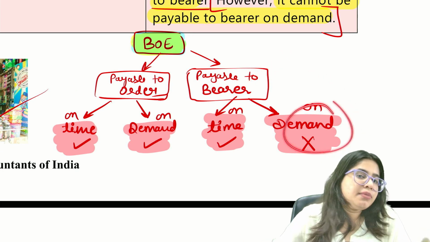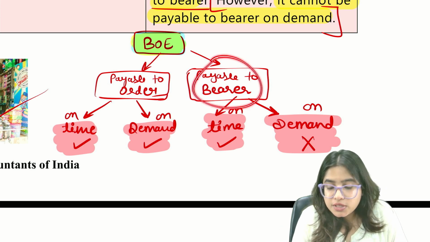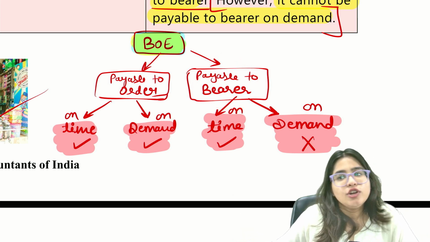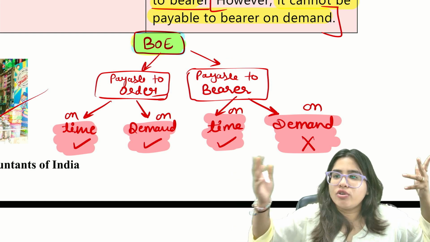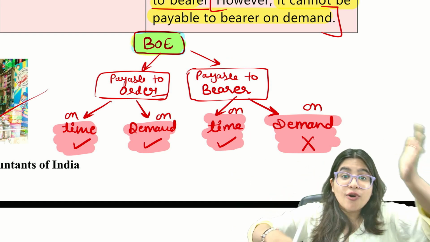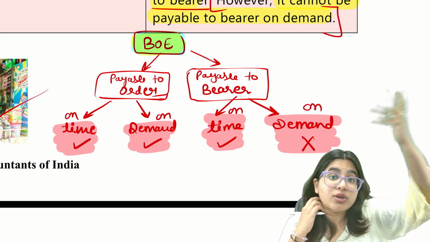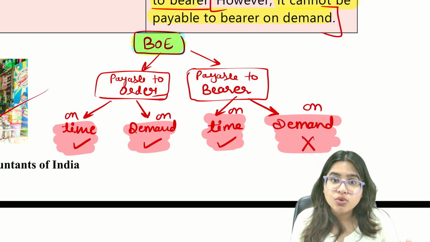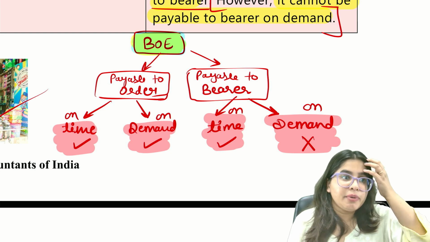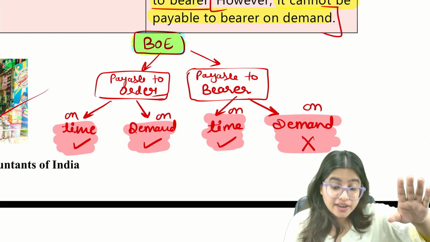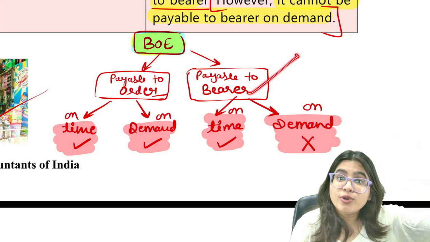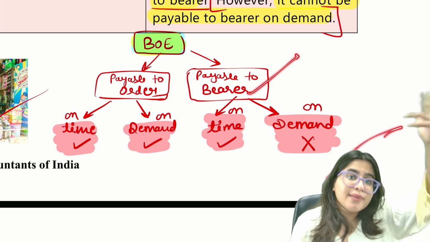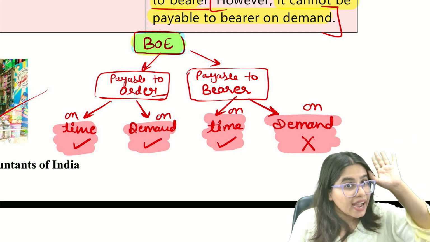On demand means time we don't know when we have to pay. Bearer means person also we don't know to whom we have to pay. So we don't know the person also, we don't know time also. Don't you think fraud can happen like this? Anyone from anywhere comes and asks for money, we cannot give money, right? Payable to bearer on demand means bearer, person also we don't know to whom we have to pay. Demand means time also we don't know when we have to pay. So that is not allowed.